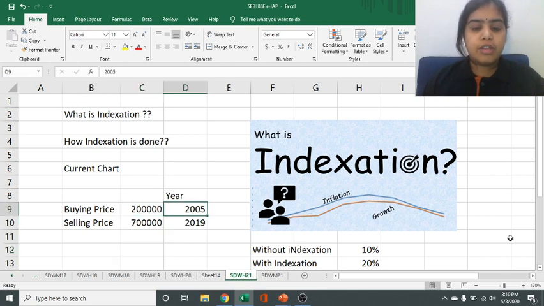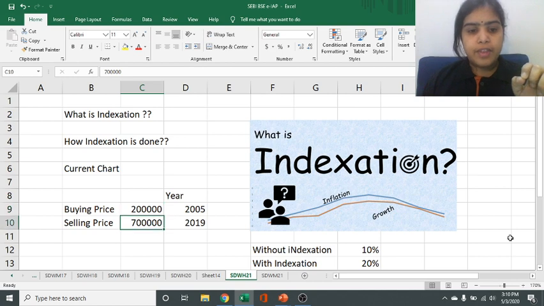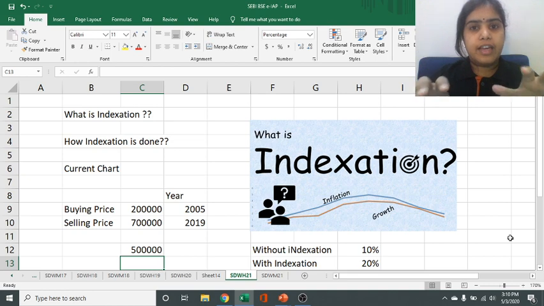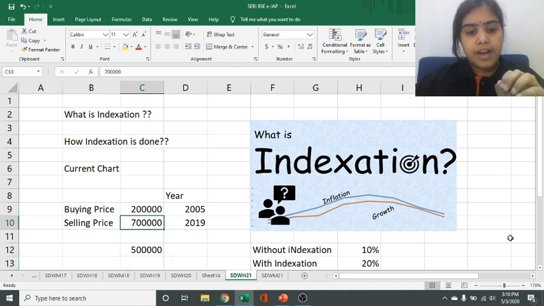Let's say in 2005 we bought one asset at 2 lakh rupees and in 2019 we sold the same asset at 7 lakh rupees. How much is the difference? 7 lakh minus 2 lakh, the gain is 5 lakh rupees. The important factor here is that we bought in 2005 and sold in 2019.